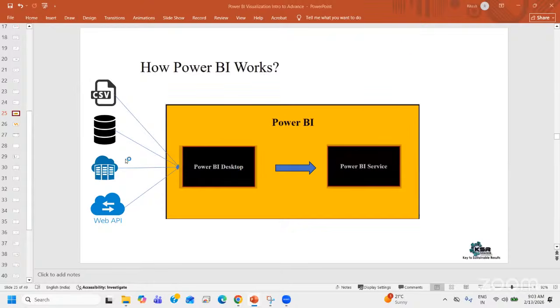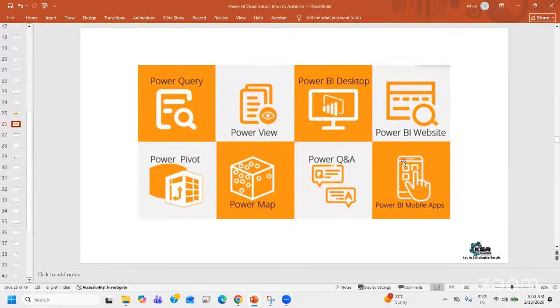Now, what all components are there in Power BI desktop? Or maybe overall Power BI. These are the components which are available. One is Power Query, Power View. Power BI desktop itself is a part of these components, right? We have Power Pivot. Now, if I show you this way, it's very difficult to understand and remember also. I just listed down the components.